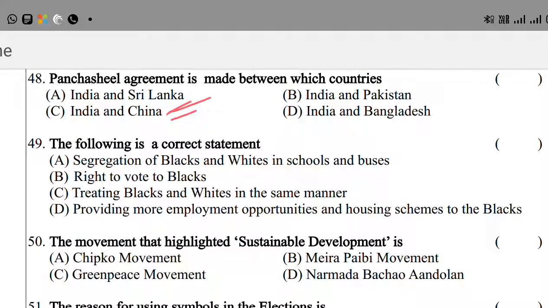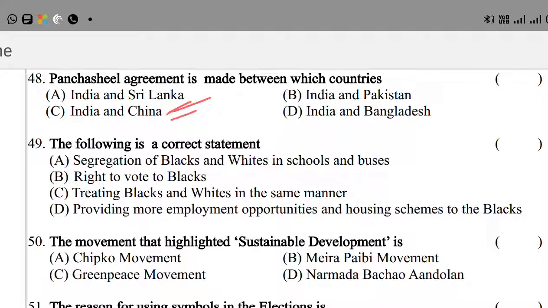The next question, 49. The following is a correct statement. Option A, segregation of blacks and whites in schools and buses. Yes, here correct statement. Option B, right to vote for blacks. Option C, treating blacks and whites in the same manner. Option D, providing more employment opportunities and housing schemes to blacks.